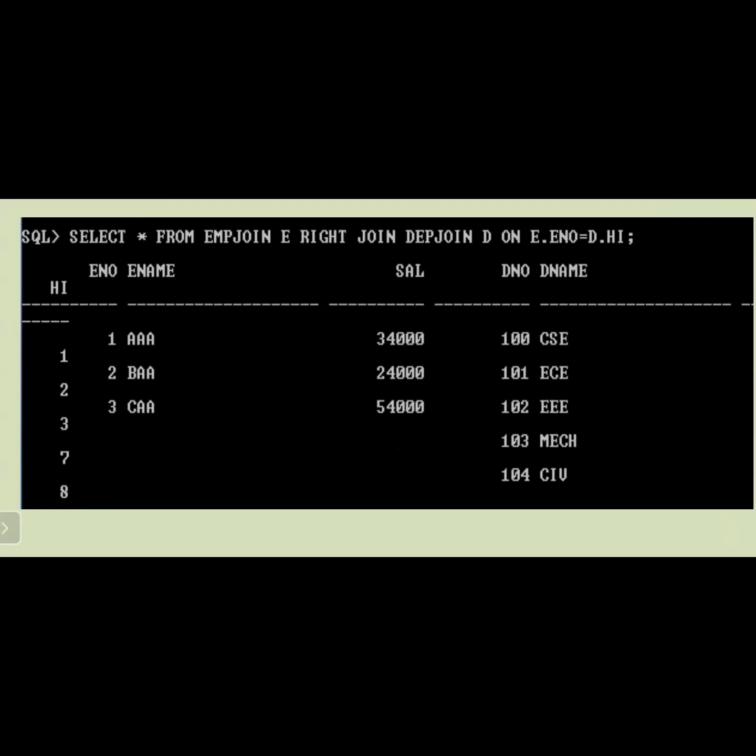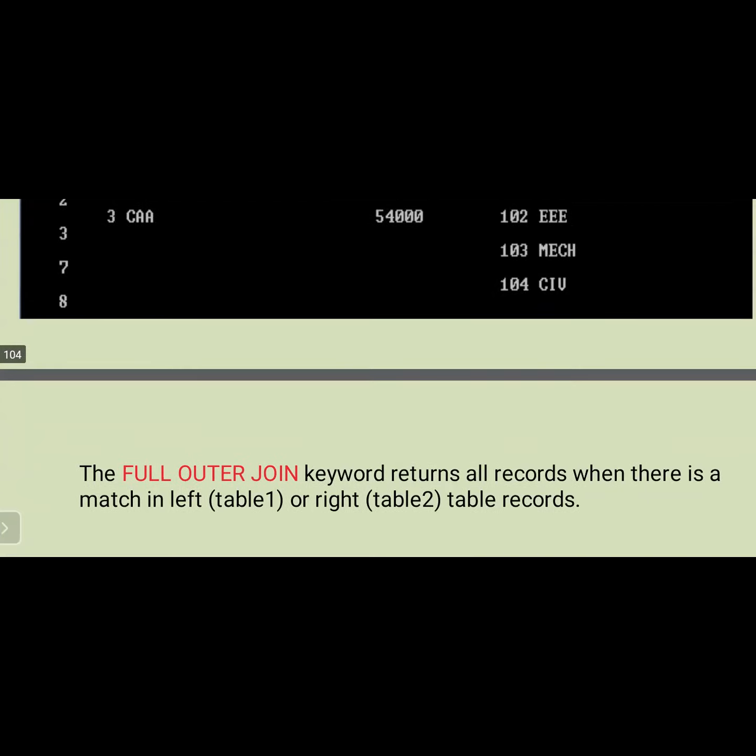Okay, select star from EMP join E, right join DEP join D on E dot E number equal to D dot high. Now if you observe here, 100, 101, 102, 103, 104, that means 1, 2, 3, 7, 8 is there. But in the case of left join, only 1, 2, 3 is there. Why? Because that is only the matched with the right side. Okay, I hope all of the members are clear on this.